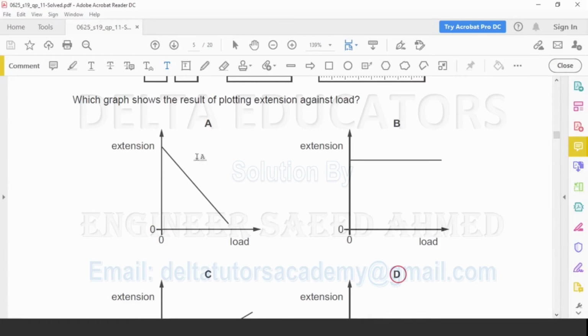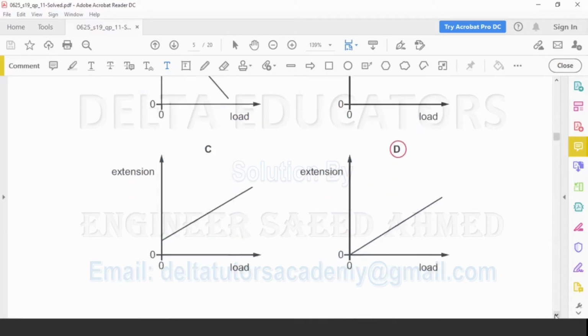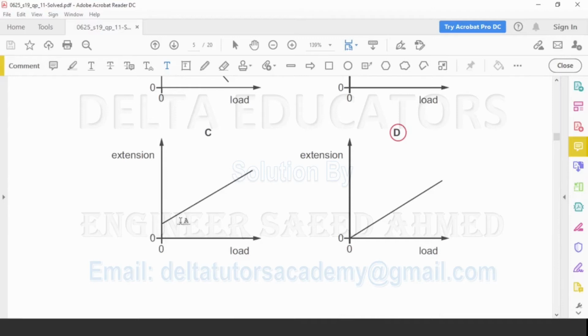Option A is a straight line, but it is shown that with the increase in load, extension is decreasing. Since by adding load the extension increases, not decreases, option A is incorrect. Option B, here it is shown that with the increase in load, there is no extension, so it is incorrect. In option C, it is shown that there is extension by adding load, but when load is 0, we have some extension. It is incorrect. When there is no load, there will be no extension. So this one is incorrect.